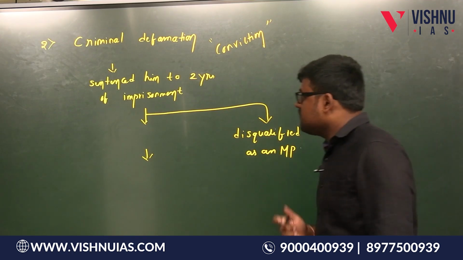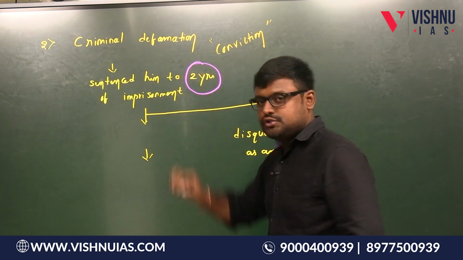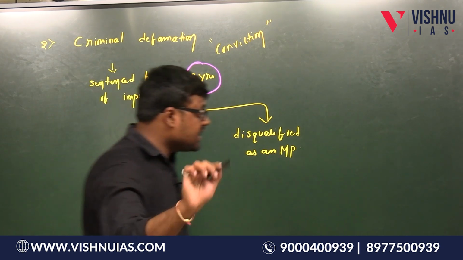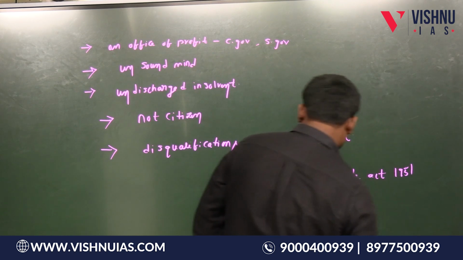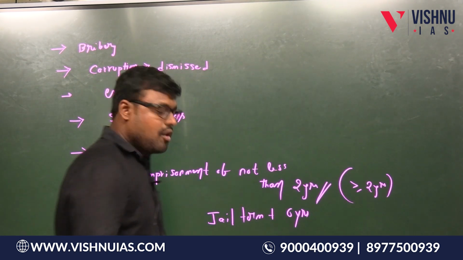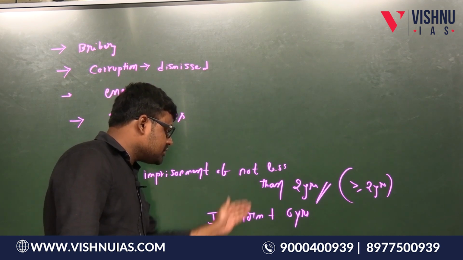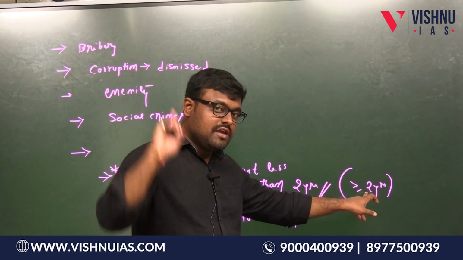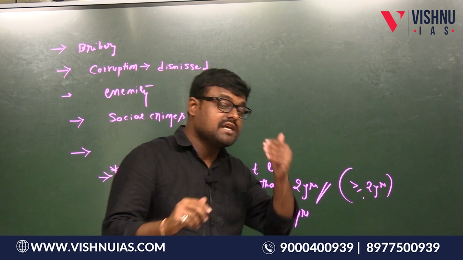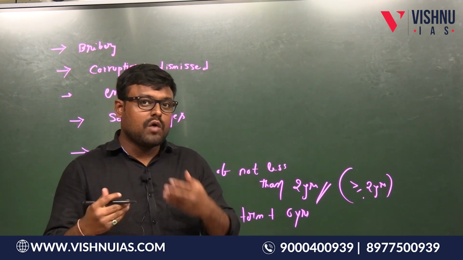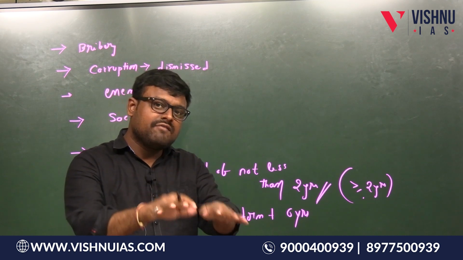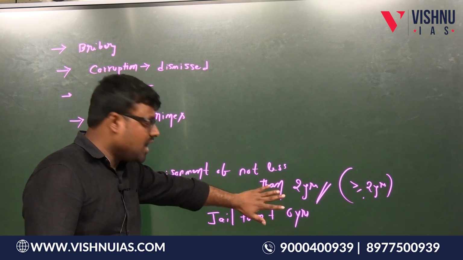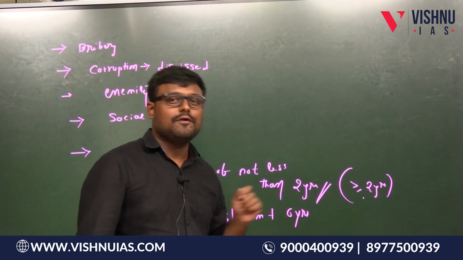That Congress MP case, he was sentenced to a period of 2 years. Therefore, that particular MP is disqualified for being elected as a member of the parliament for how much period, students? Okay, it is going to be jail term, that is 2 years plus 6 years, total 8 years. Because see here, greater than or equal to 2 years here. So he was exactly given a jail term of 2 years. Suppose if he was given a jail term of 1 year 11 months, now he is not disqualified, okay, and he will not come under this provision, yes or no, because this is only greater than or equal to 2 years.